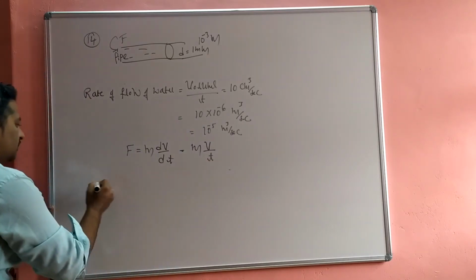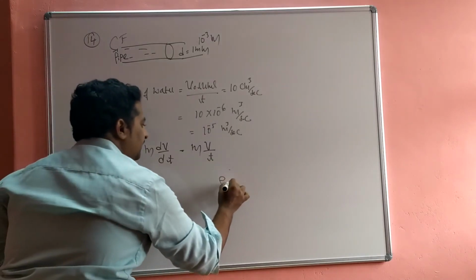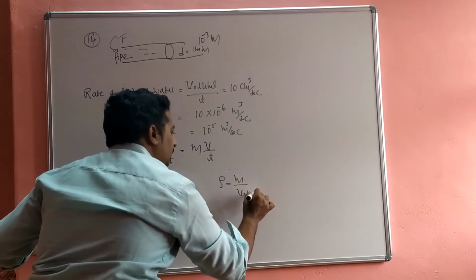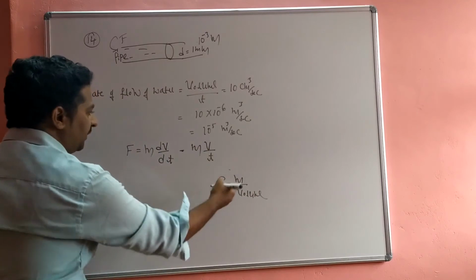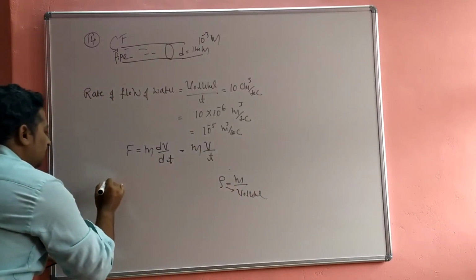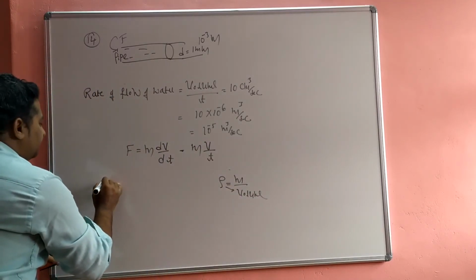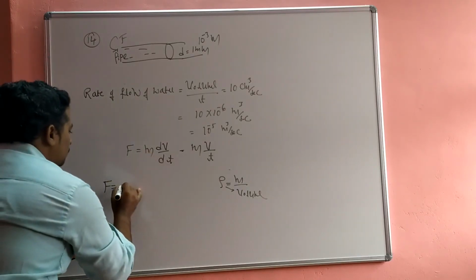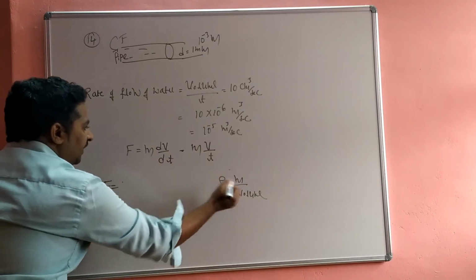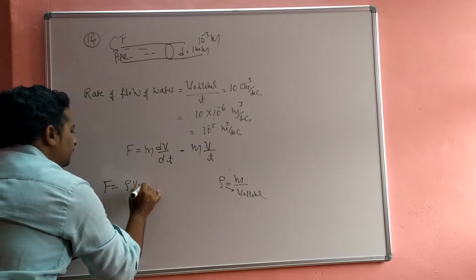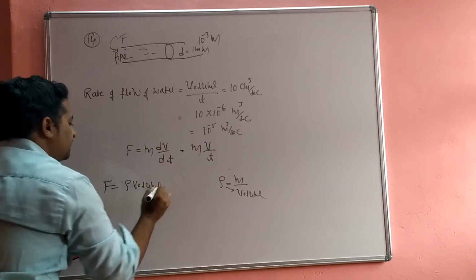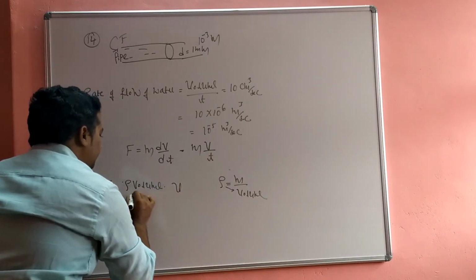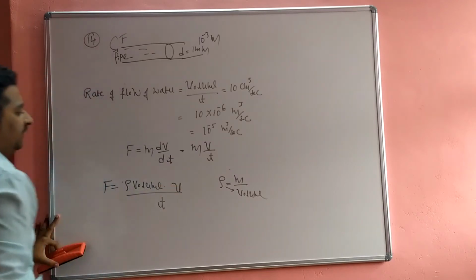But the mass is converted into density. So we know that density is equal to mass divided by volume. So instead of mass, I put density into volume. So F is equal to density into volume, into v divided by time t.